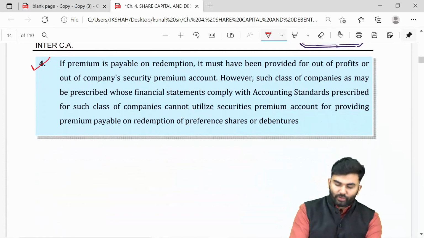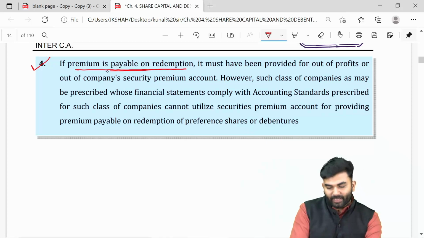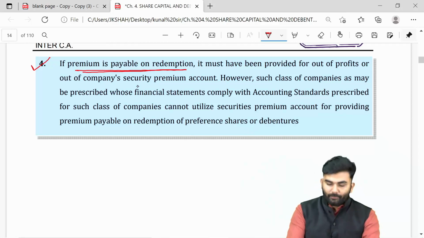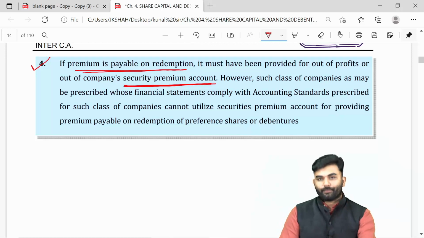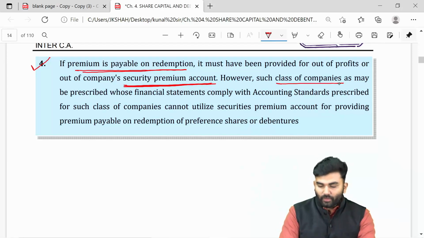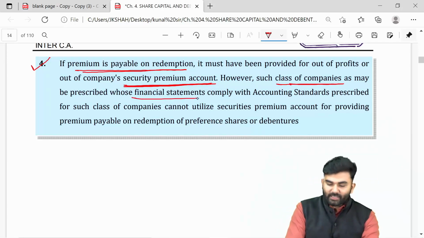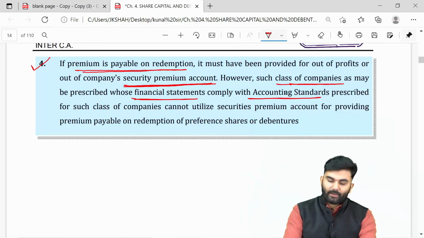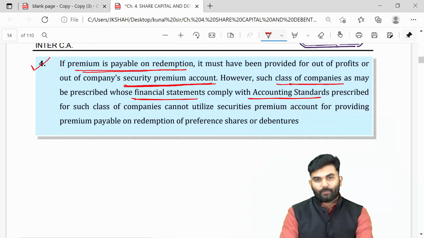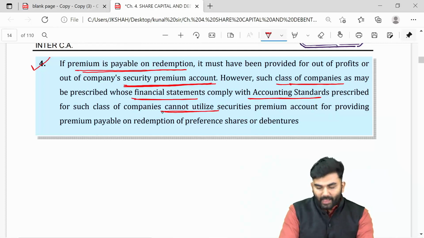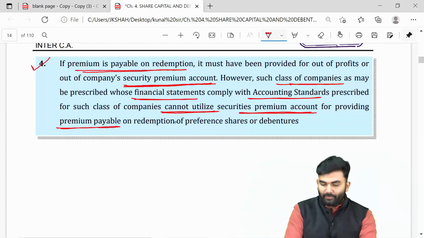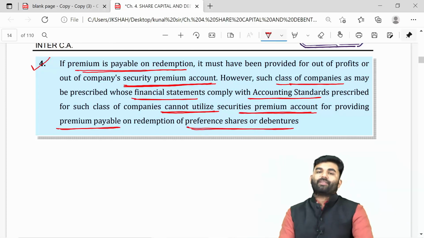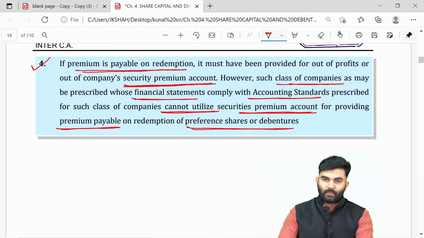If the company wants to redeem preference shares at a premium, then yes, the company can utilize the securities premium account to redeem the preference shares at a premium. But there are a few classes of companies whose financial statements comply with accounting standards. Those types of companies cannot utilize the securities premium account for providing premium on redemption of preference shares or debentures.